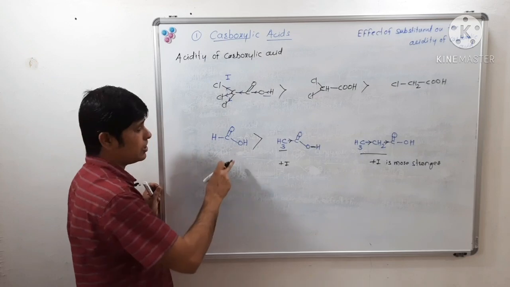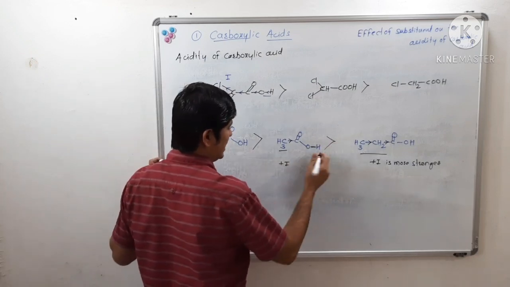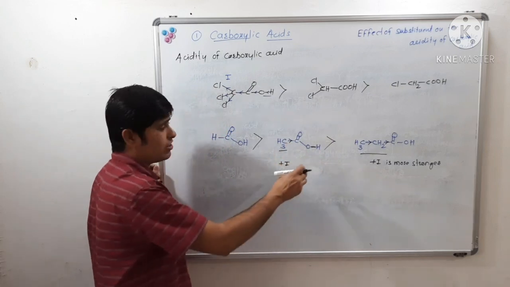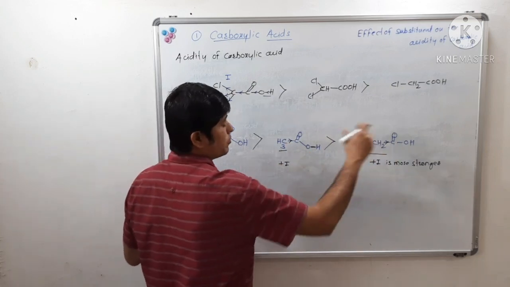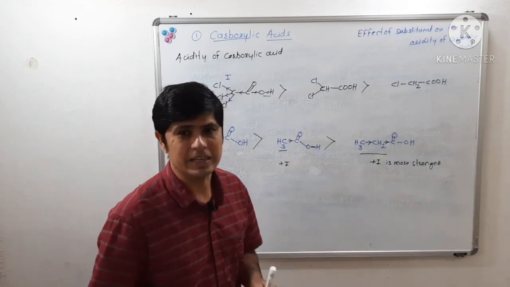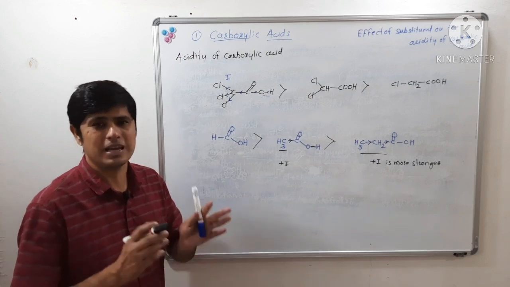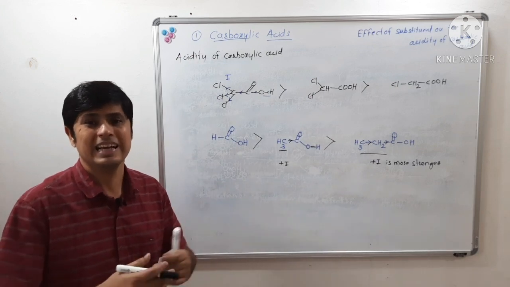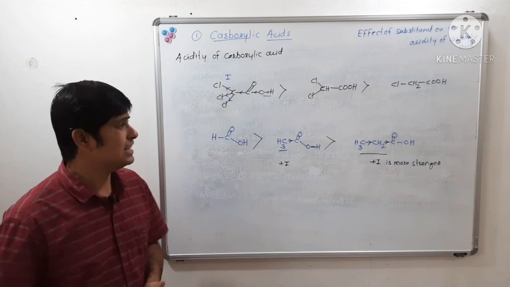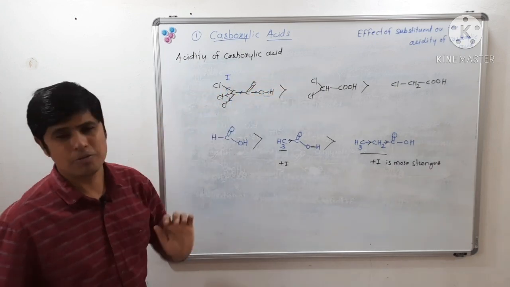Formic acid, that is methanoic acid, is stronger than acetic acid or ethanoic acid, and ethanoic acid is stronger than propanoic acid. Because as the number of alkyl groups increases, acidity of carboxylic acid decreases, because the plus I effect of the alkyl group increases. Is that clear?